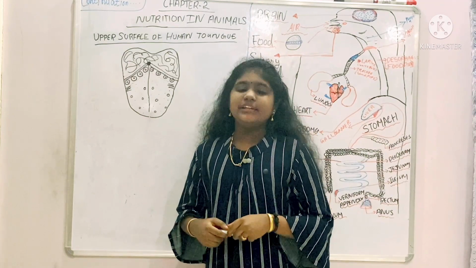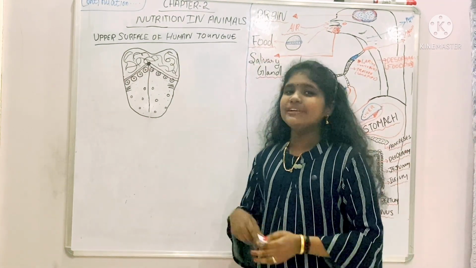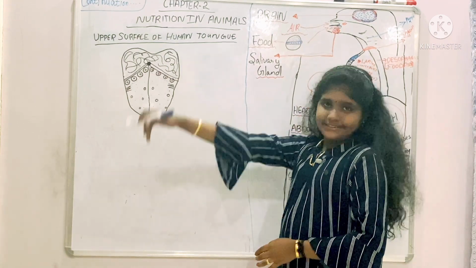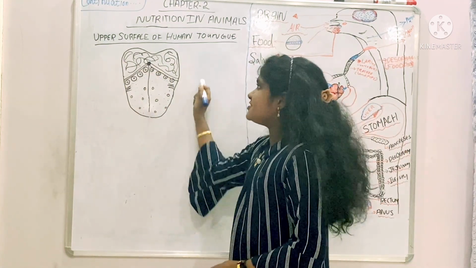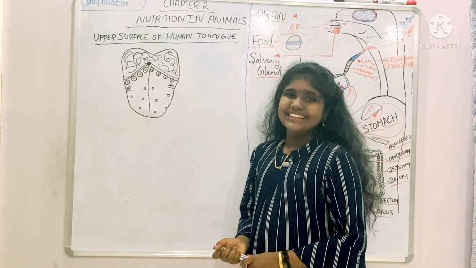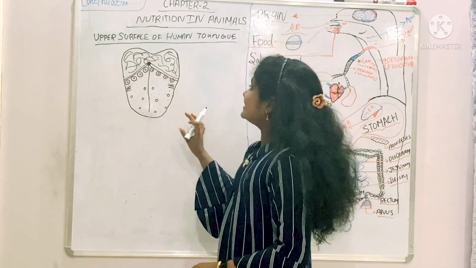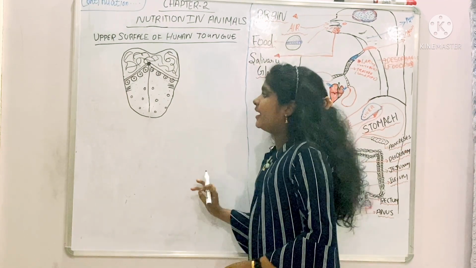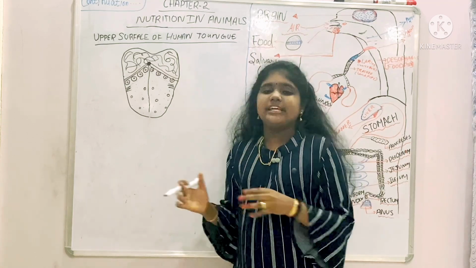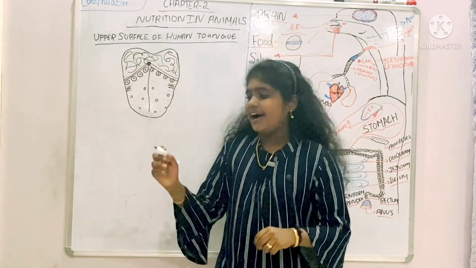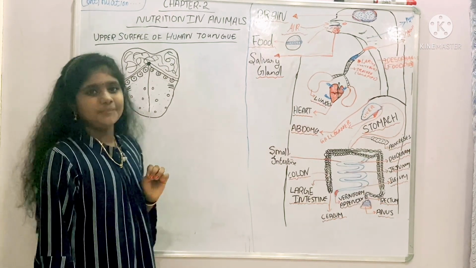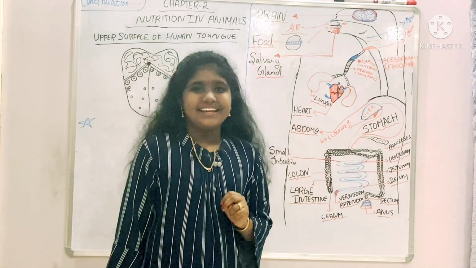So next we are going to study about the tongue. Yes, the upper surface of a human tongue. This is a picture of a human tongue. How is it? It's good? Yes, thank you. This is a human tongue that I drew here. What is the use of a tongue? After saying all the things, what is a tongue? I will say the first point. What is a tongue? Can you answer me?